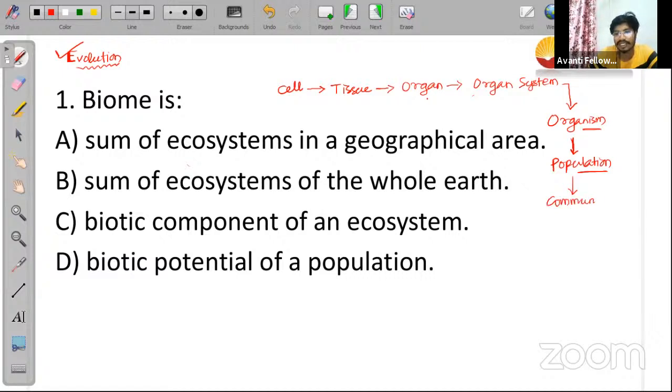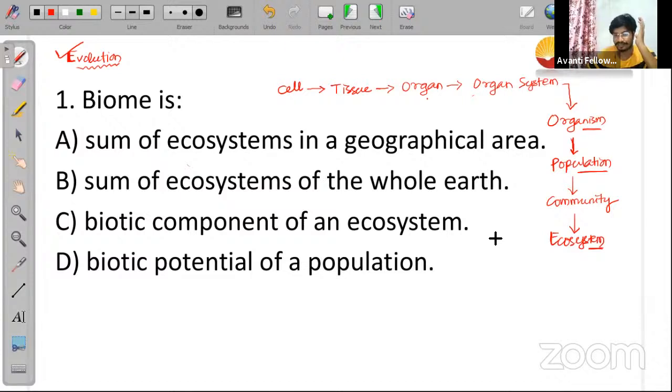Is it clear to everyone? And this community interacting with another, different community, they will be interacting with one another. Along with that, they will be interacting with the environment also, and it is called your ecosystem. When different communities interact with one another along with the environmental or abiotic factors like air, water, temperature, all these things, that particular thing will be called an ecosystem.